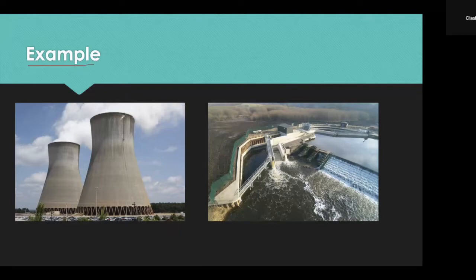For example, this here is a nuclear power plant, and here is a hydroelectric power plant, and say the government is choosing between spending money to build a nuclear plant or spending money to build a hydroelectric plant. Now, these are the government's top two options, right?